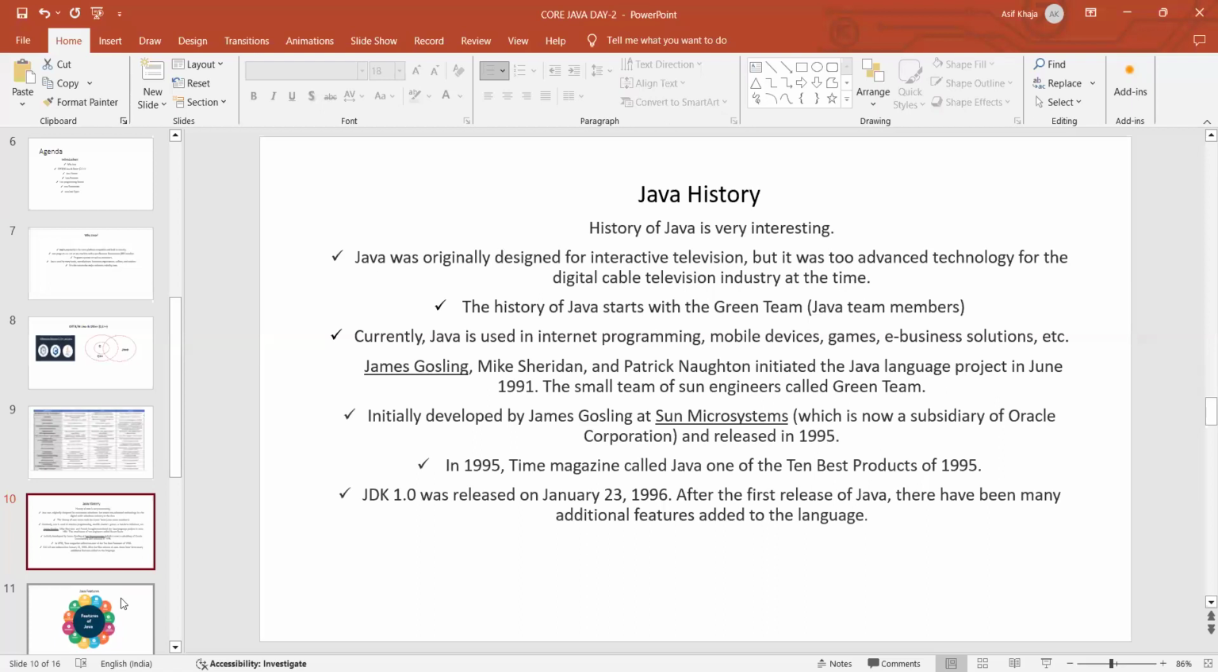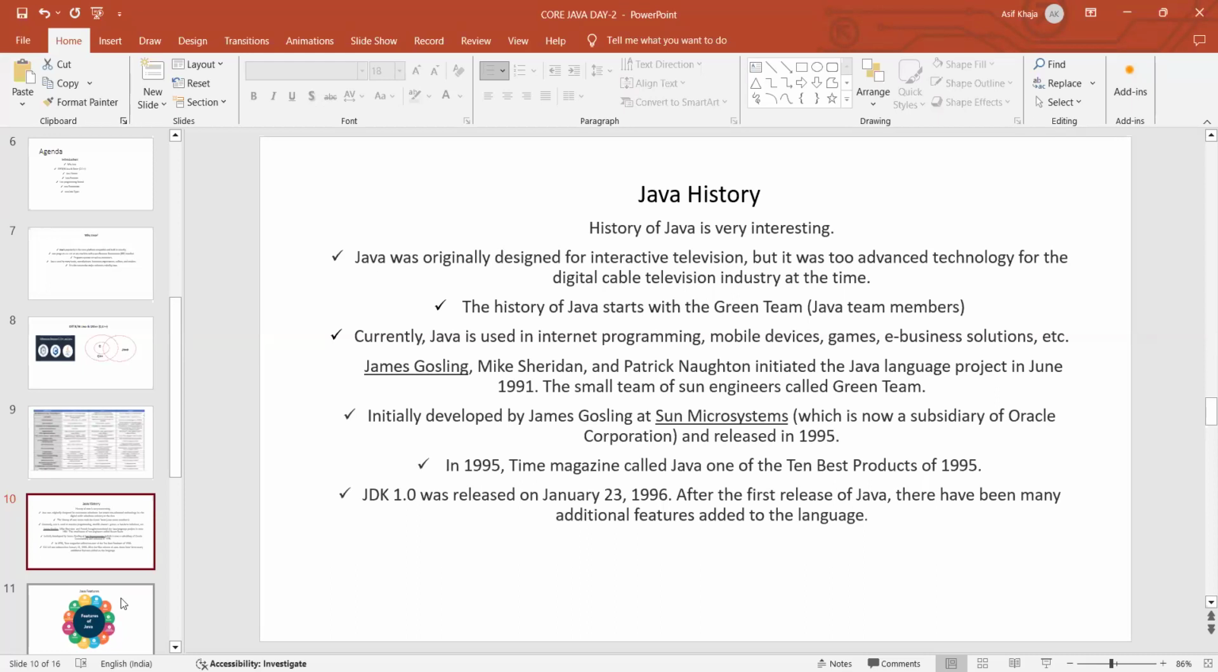They used to call it the Green Team. The name of the team is the Green Team. Currently Java is used in internet programming, mobile devices, games, and e-business solutions, etc. In all these sectors, we are using Java. Earlier, it was designed for interactive television, but now we are using it in many sectors.